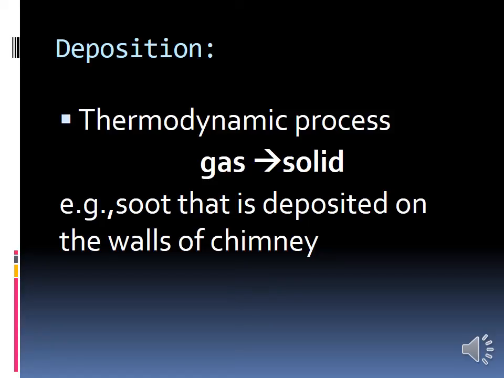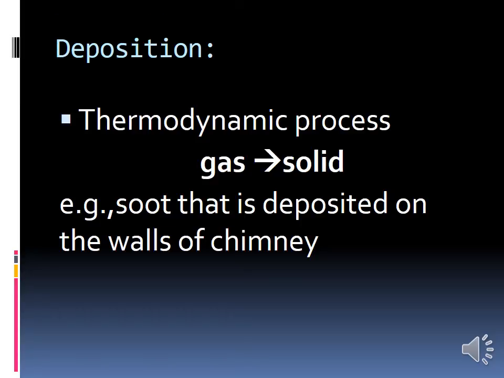Okay, and then the next is sublimation. The process of conversion of solid directly changing into gaseous state is called sublimation. For example, camphor.